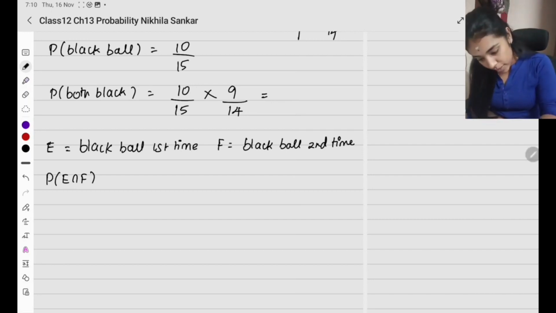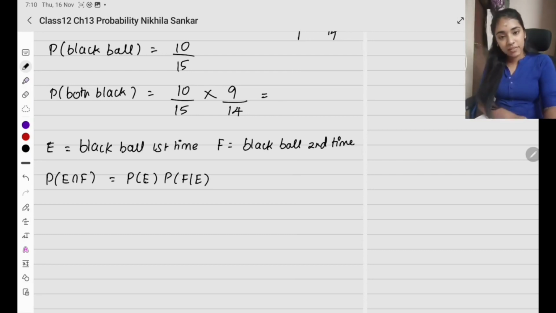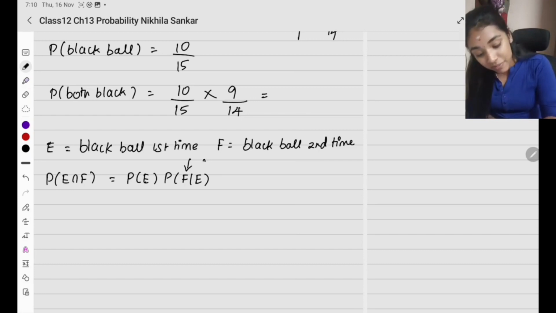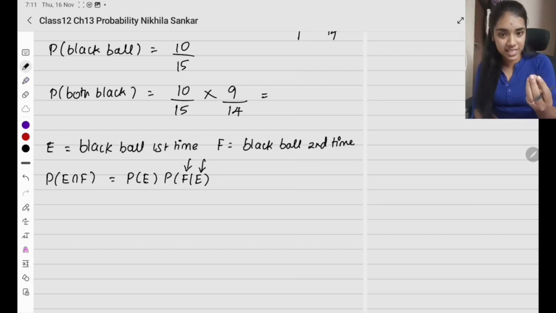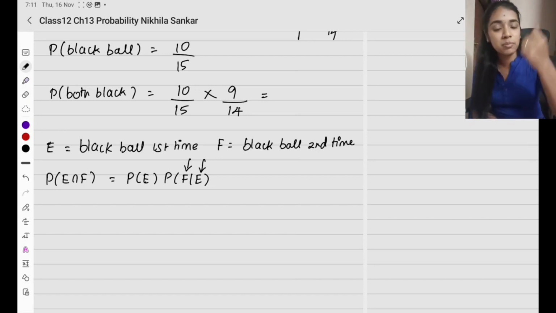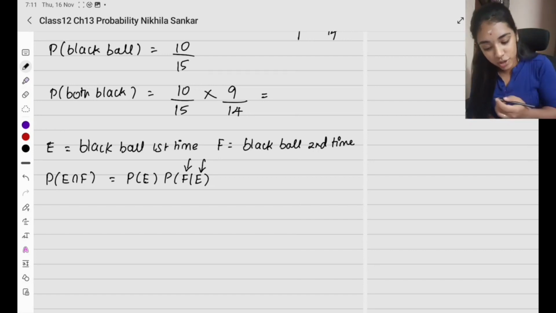So by the formula, this is going to be probability of E times probability of F given E. Why is it F given E? F given E means F is taking a black ball the second time, given that you have taken a black ball for the first time. You take the black ball first, and that is the given condition. What is the condition for taking a black ball the second time? So this is going to be your formula.